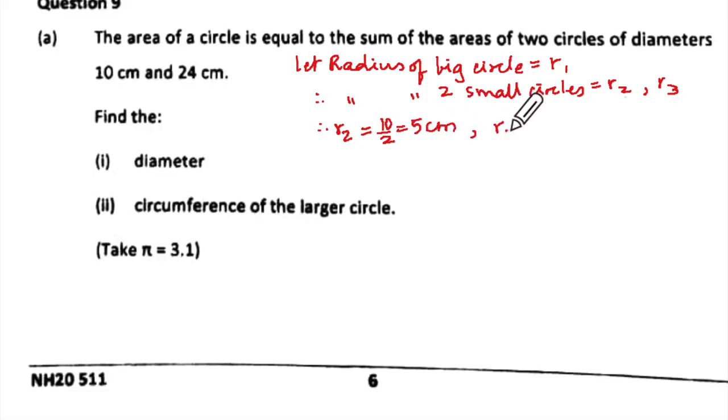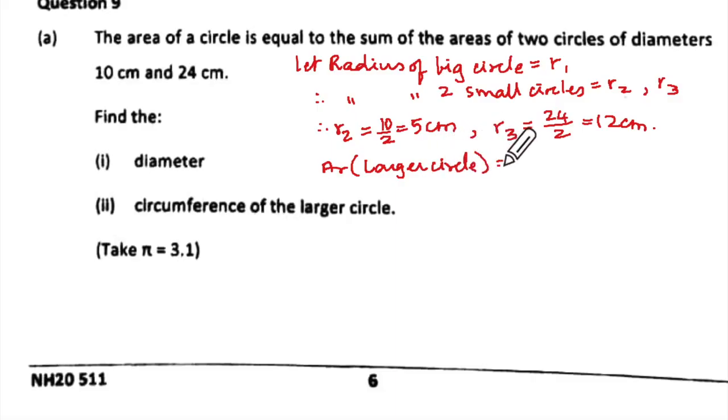Put comma, and R3 what you'll write? Correct? Now the areas are equal. So area of the larger circle is equal to area of two small circles. What is it?